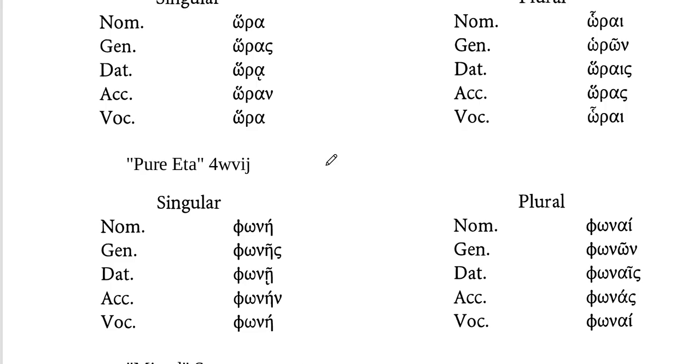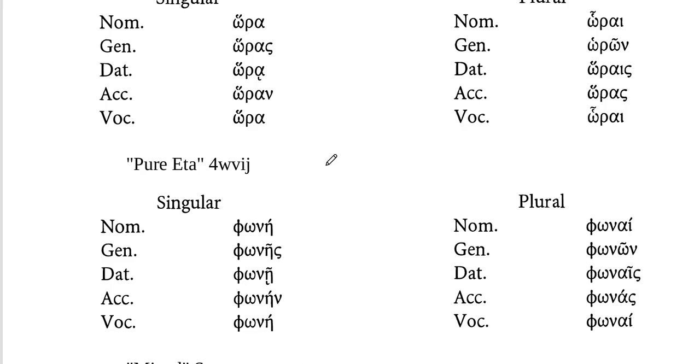So you have a couple words. If the word ends with an alpha, we're calling that a pure alpha word. This is the word hora, means hour. You see in the nominative case, it has an alpha. The genitive case, alpha sigma. The dative case, alpha iota subscript. Accusative case, alpha nu. You look at that second word, phone, that means sound.